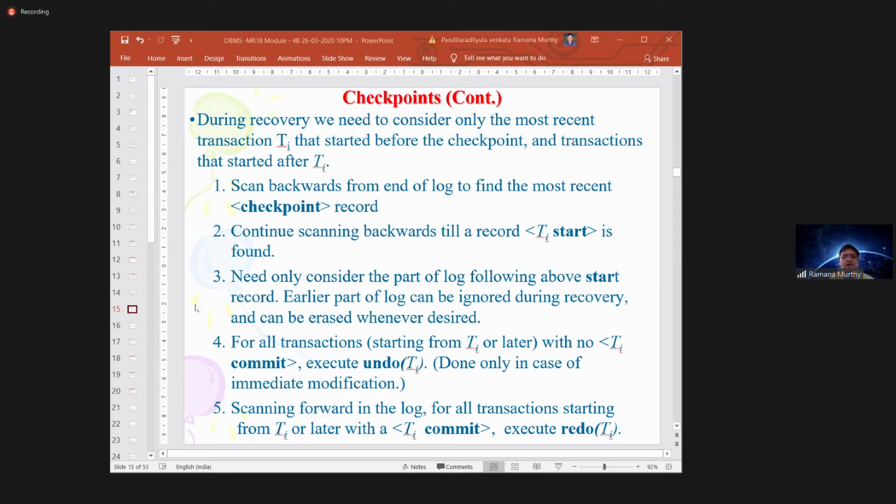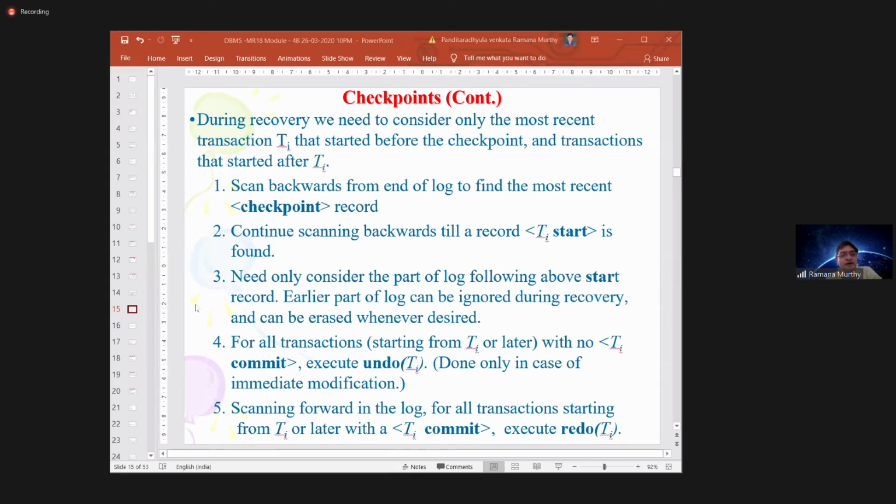You are considering only the transactions Ti, where the start of the transaction is represented by Ti start after the checkpoint. Clear? So that is indicating the transaction started after the checkpoint. What you are doing now, scan backwards from the end of the log file to the most recent checkpoint. That is step number 1.